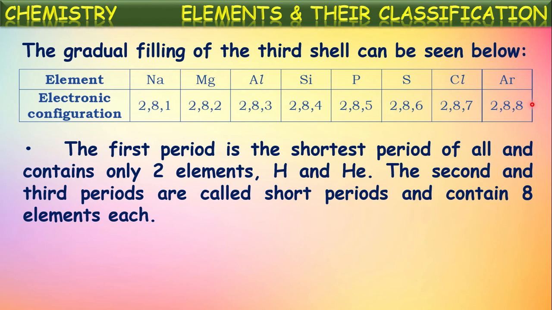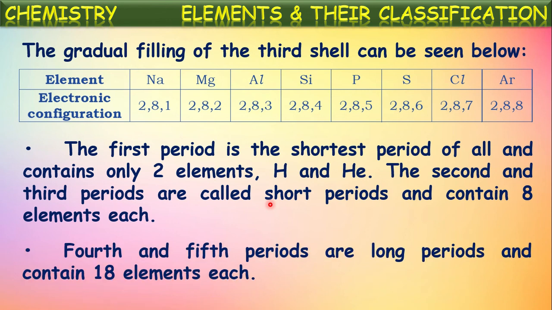The first period in the modern periodic table is known as the shortest period of all and contains only two elements. What are those two elements? Hydrogen and helium. As it has only two elements, this first period is also called the very short period or shortest period. Whereas the second and third periods are called short periods, which contain 8 elements in each. Okay, second and third periods contain 8 elements in each, so they are called short periods.